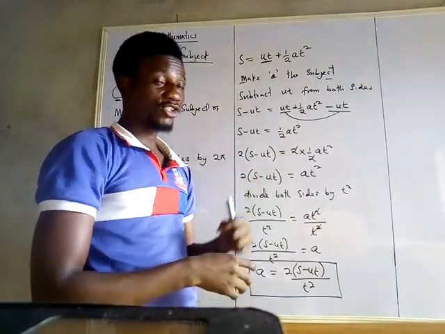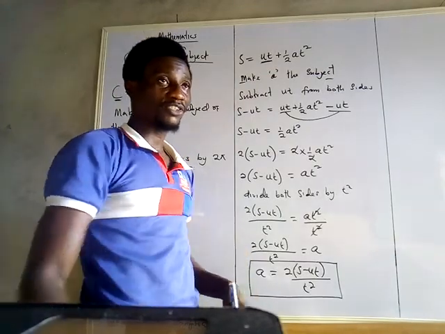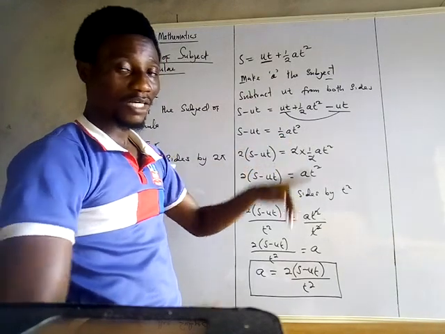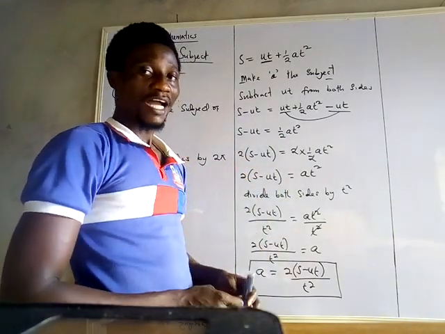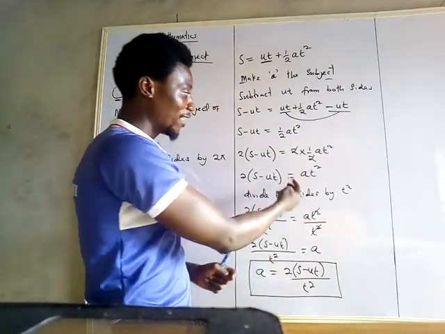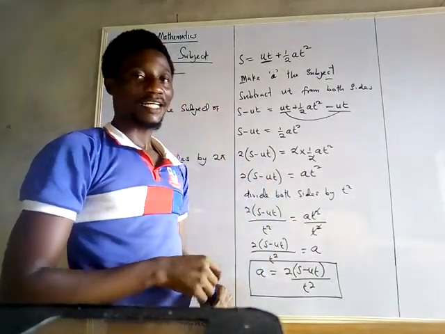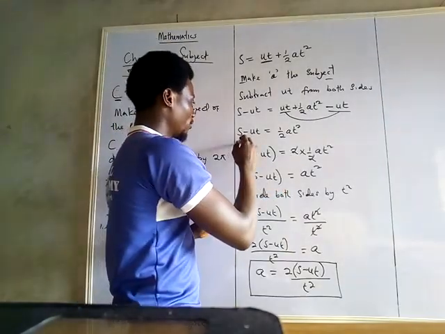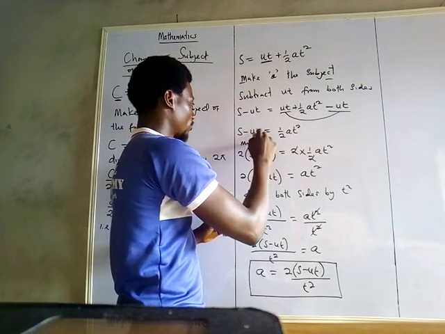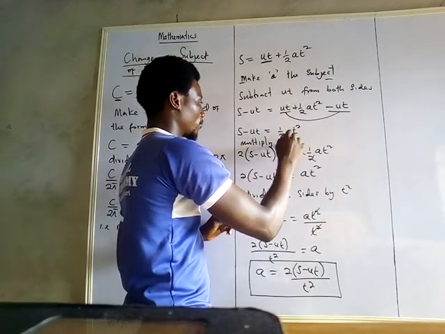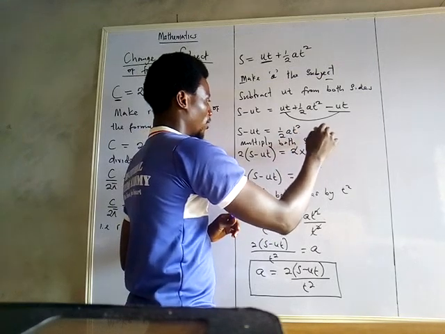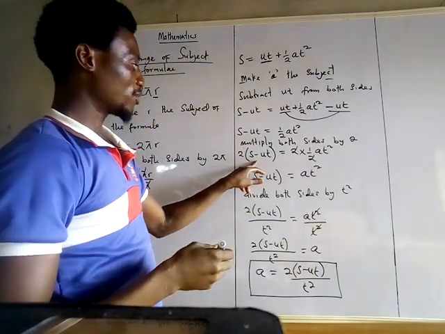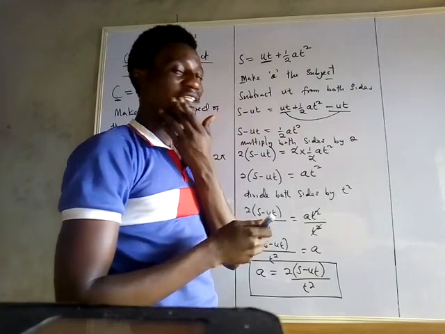We don't need half. We don't need T squared, but in order for us to remove this 1 divided by 2, that is division. We want to remove division. How do we remove division? We multiply. That is why I want to remove this divided by 2. I'm going to introduce multiply by 2. And if I should multiply by 2 in this side, I must also multiply by 2 in this side. So that is why I said multiply both sides by 2. So you have 2 times S minus UT to be equals to 2 times half AT squared.